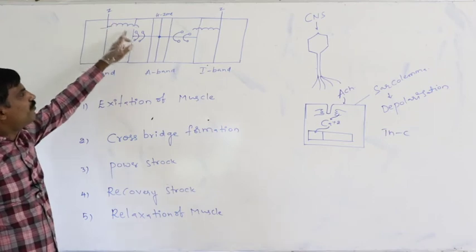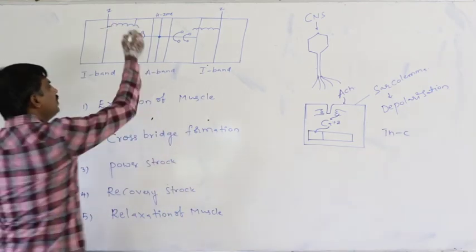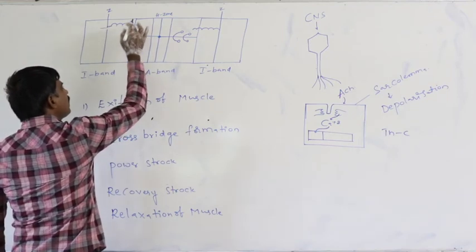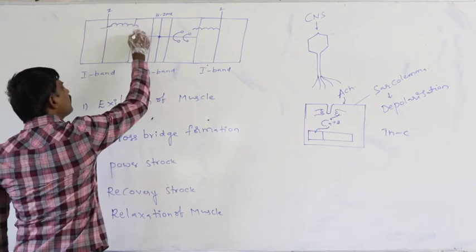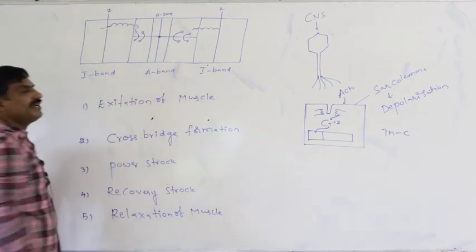Definitely after the active sites become free, the head of the myosin combines with the active site like this.